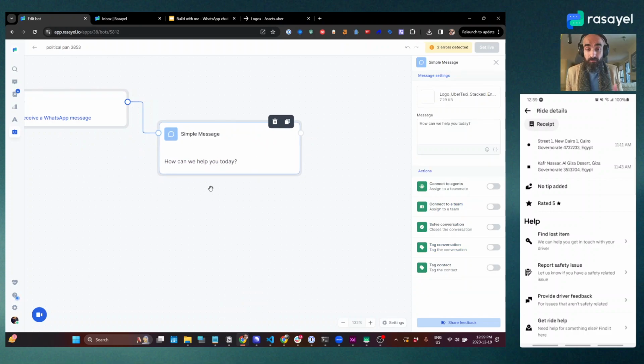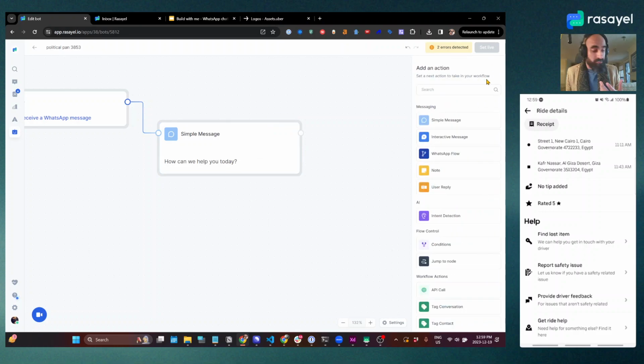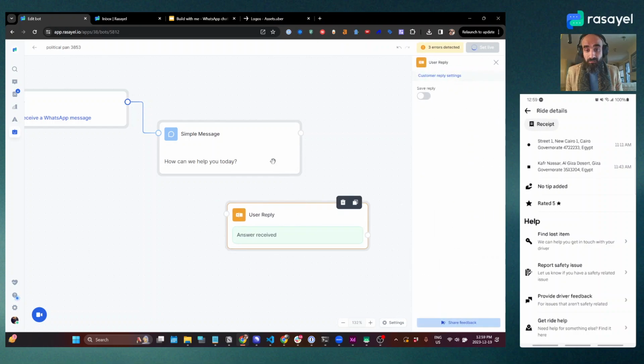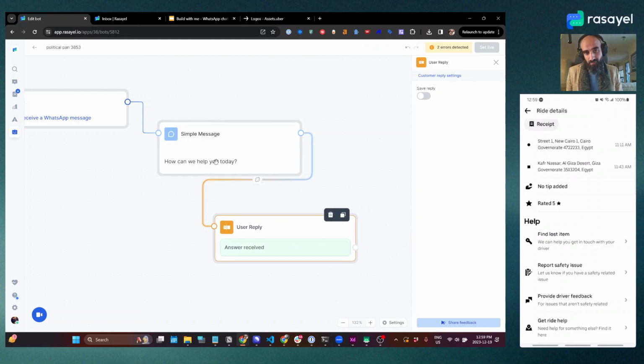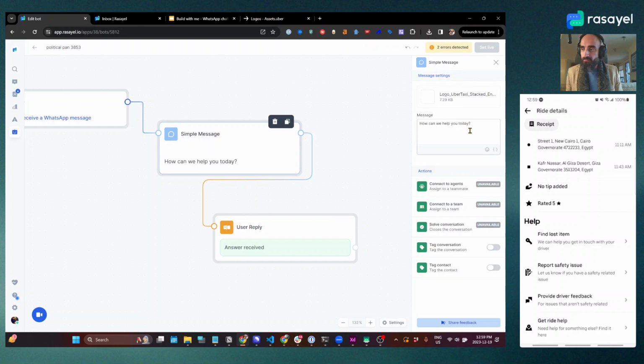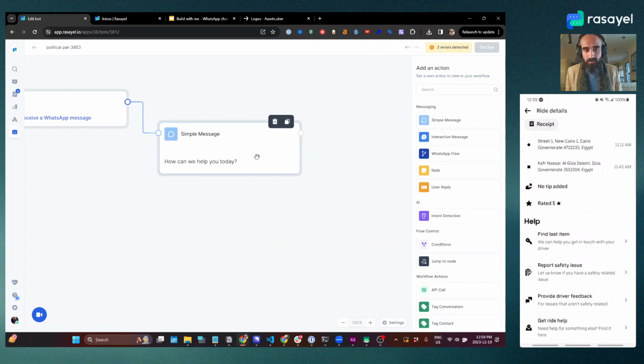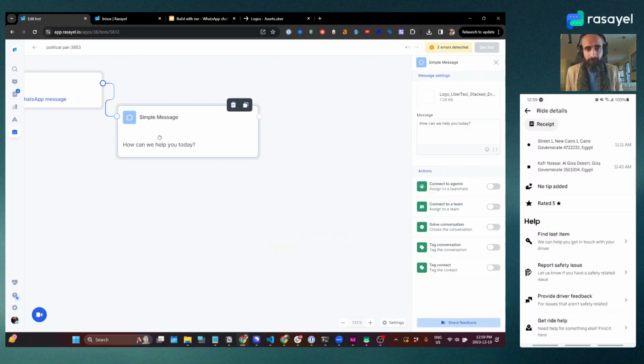Now, in a real world, you will want to get some information from the customer first, such as, say, their ride number or their order number or something like that. And you can do that with what's called a user reply. So we can actually ask customers for their ride ID here. But for the purposes of this demo, I'm going to assume we already have that information. We've obtained the ride info and we're just getting into the help flow. So I'm going to delete this node and I will say,